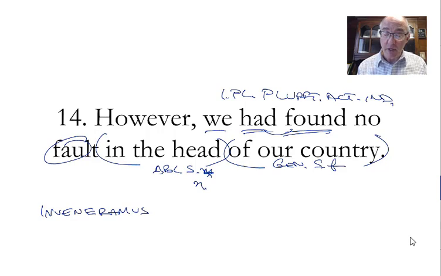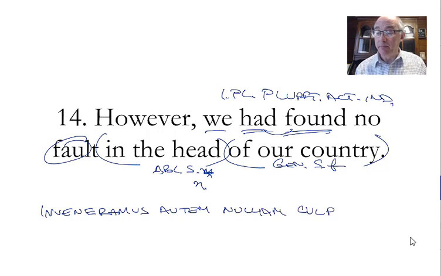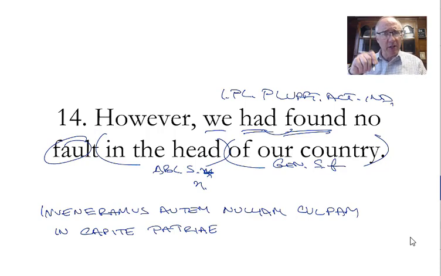Invenaramus, we had found, autem, however, nullam, no, culpam, fault, in capite, in the head, patriae. And you can leave patriae because you're only patriotic about your own country. You can't be patriotic about someone else's country. Therefore, patria means one's own country, but you can say in our country. If you're talking about that country, however, man, you should see the fault. So: Invenaramus autem nullam culpam in capite patriae nostrae.